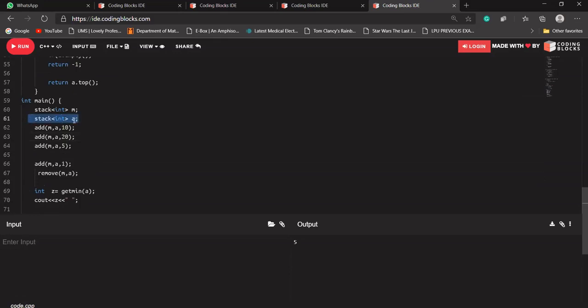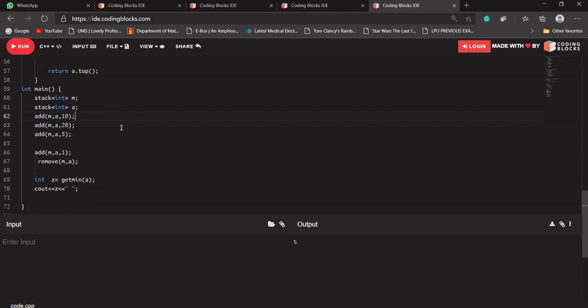Try to avoid the use of this auxiliary stack, and try to do it in O(1) time complexity and O(1) space complexity as well, because here the time complexity is O(1), but the space complexity is O(n). So try to do it without using this auxiliary stack. If you are able to solve it, that's good, or we'll discuss it in the next session.